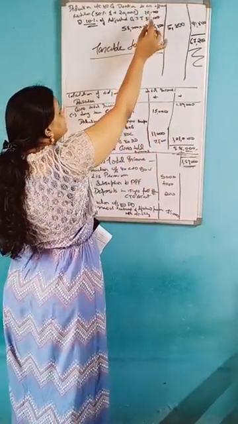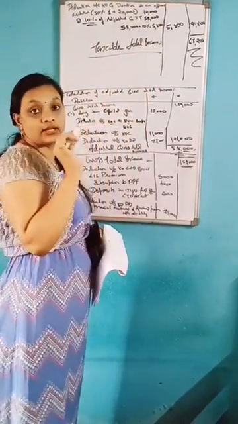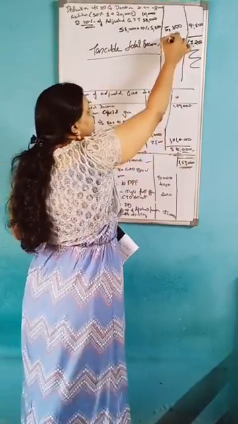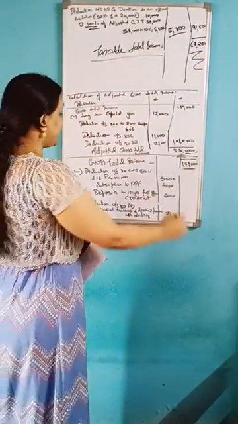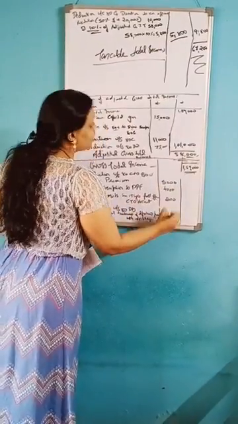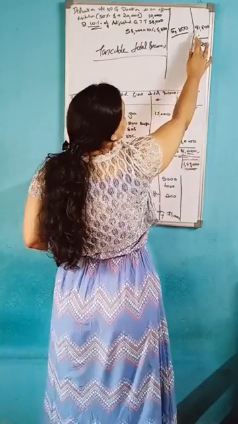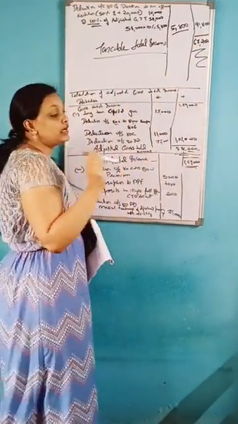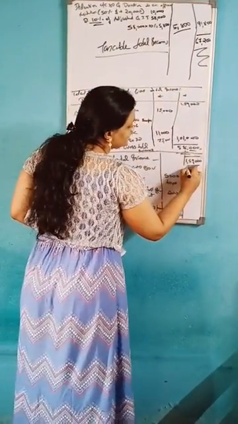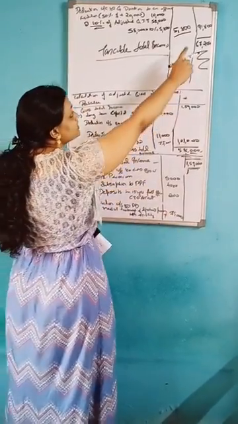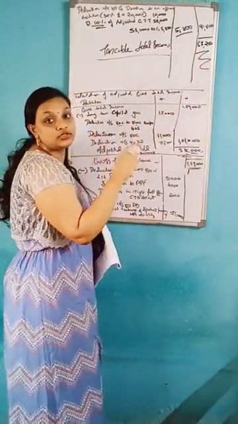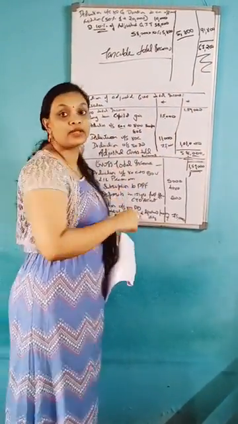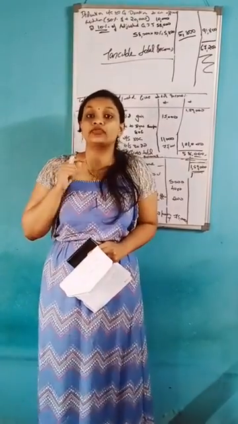Then you see 10,000 and 5,800, whichever is less, that value you should take, that is 5,800. Then you total it and you will get 91,800, and from 1,59,000 minus 91,800 you will get 67,200. So finally, this chapter, I completed the assessment of individual.